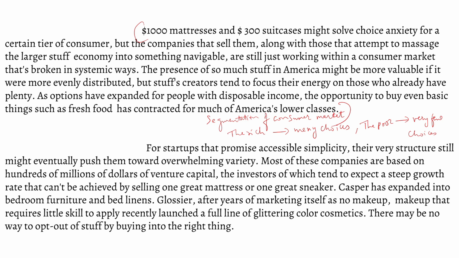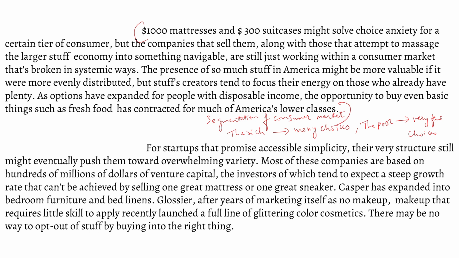Okay, so if we go through this last paragraph, it says that the startups, after taking funds from the VCs, from the venture capitalists, are forced to increase the number of choices, right?